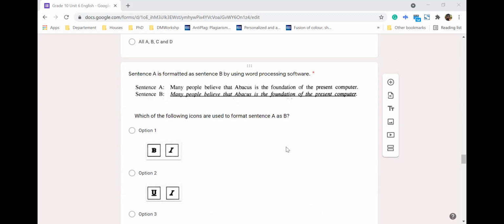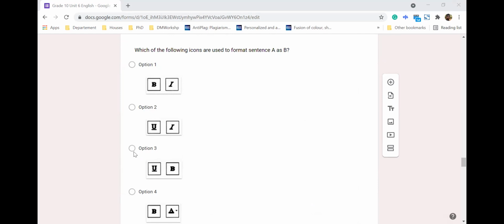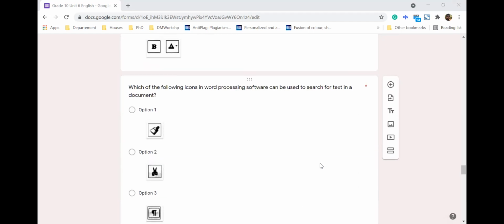Right. The next one. So it's an easy one. Now I hope you are very familiar with this. Given the two sentences, you need to identify which formatting commands we need to use. So if you look carefully, you can see this time it's italic and underline. So you can go there to look for it, right? The underline and italics, that is option number 2.